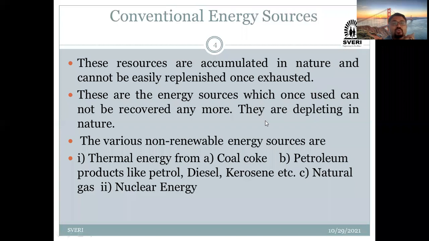Whenever their availability from nature is going to end, it is not easily possible to recreate or replenish that source. Whatever sources are available in nature like this are called conventional energy sources. लक्षात घ्या. Everybody got this meaning of conventional energy sources?